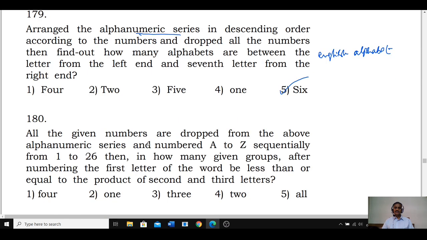Then 180, all the given numbers are dropped from the above alphanumerical series and numbered A to Z sequentially from 1 to 26. Then in how many given groups after numbering, the first letter of the word will be lesser than or equal to the product of the second and third letters. All the given numbers are dropped from the above arrangement.